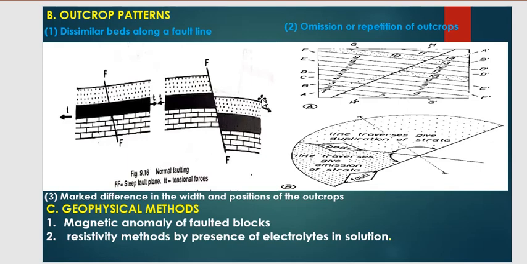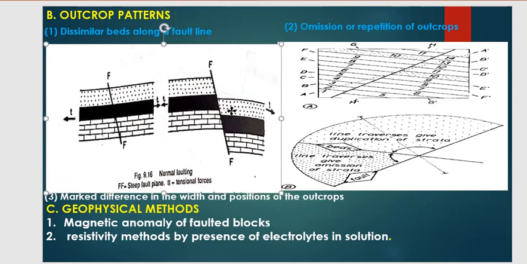Second is your omission or repetition of outcrop. In this fault, omission of outcrop occurs, and see, beds 1 2 3 4 up to 9 are present, but due to fault in the second block, beds 1 2 3 4 are absent. This is called omission of outcrops.